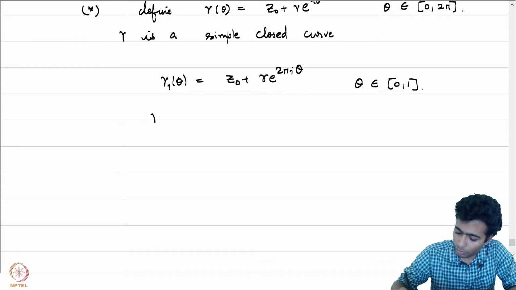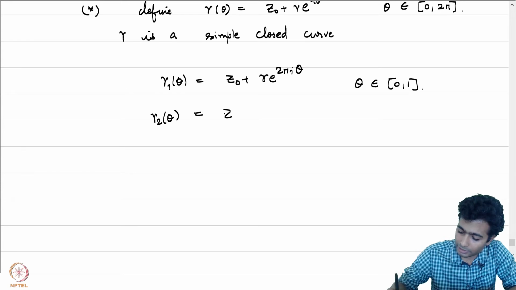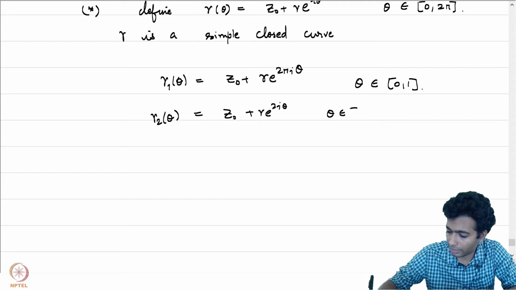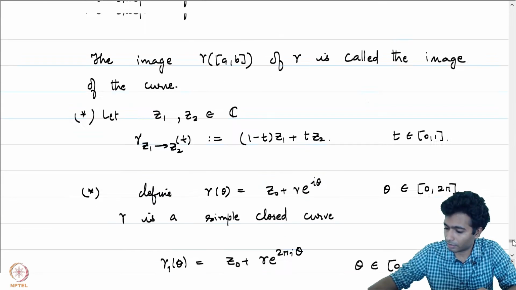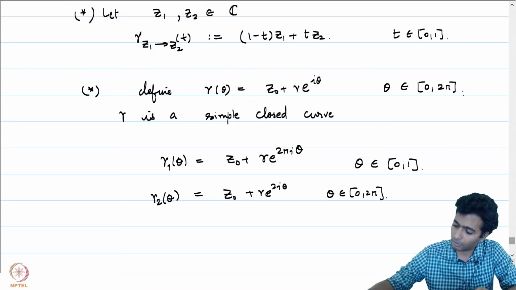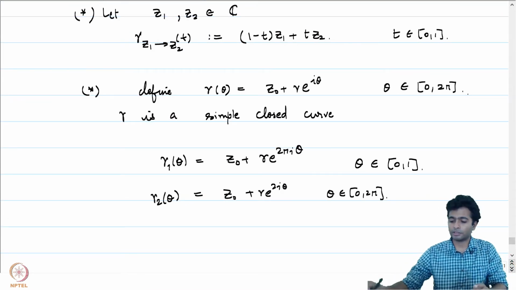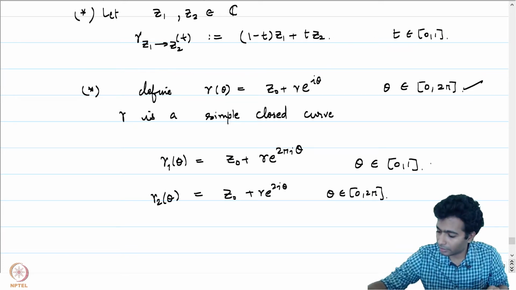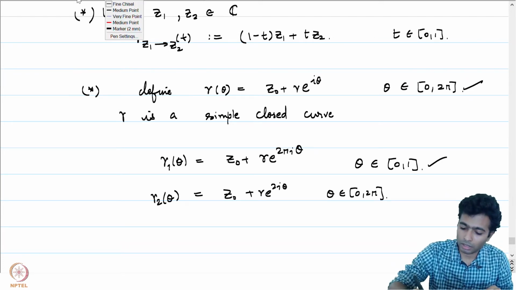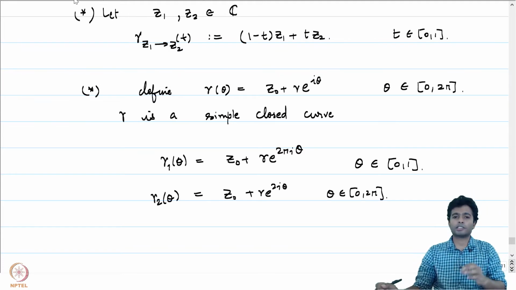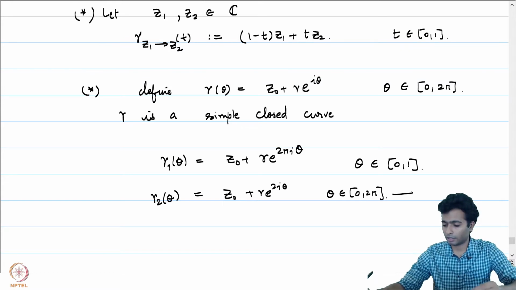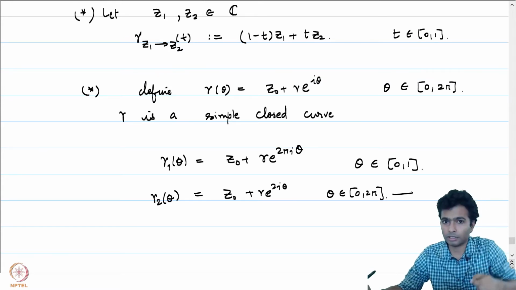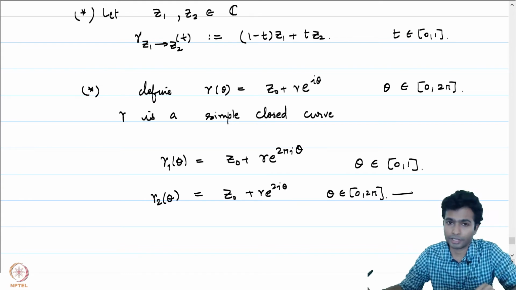How about gamma 2 of theta defined by z0 plus r e to the power 2 i theta, where theta is again in [0, 2 pi]? If you notice, this is again very similar to the first curve. However, there is a difference. The first two examples were not just closed curves, they were simple closed curves. This, however, is not a simple closed curve because for any point on the circle, there are two pre-images. It's not injective in the interior in particular.